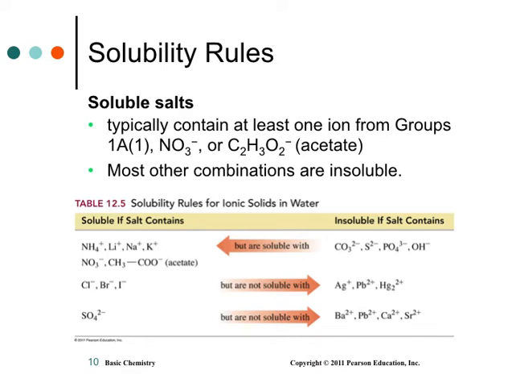So here we come into the solubility rules. Now, if you remember the swimming pool, this is just free. Otherwise, you're going to have to memorize these rules, and I think they're hard. So basically, soluble is going to contain typically one ion from group 1A. So anything that's 1A is going to be soluble. If you remember the swimming pool, the alkali metals, which is group 1A, are always soluble.